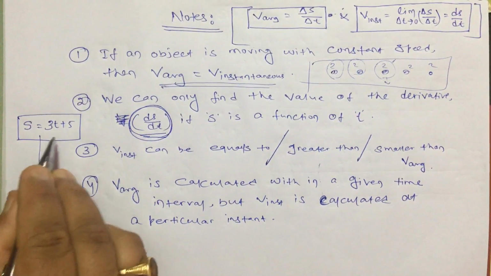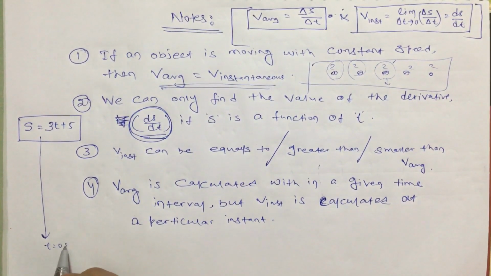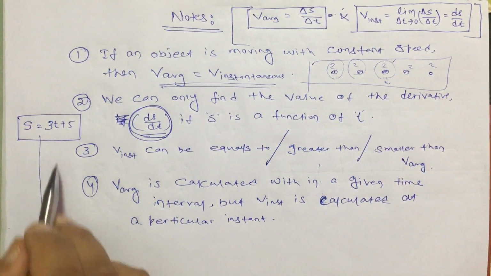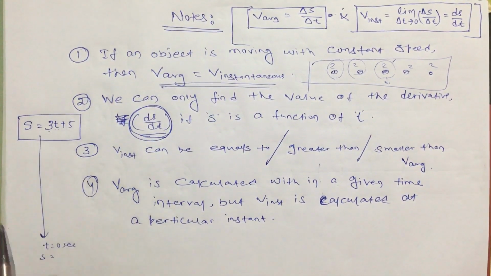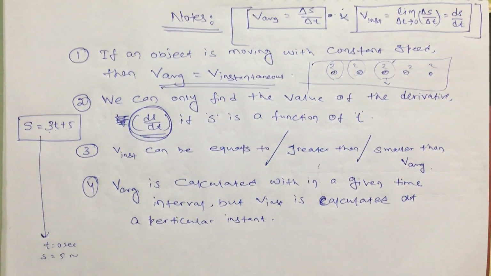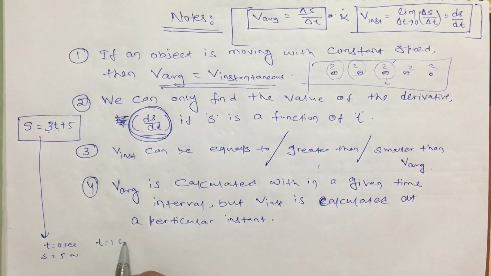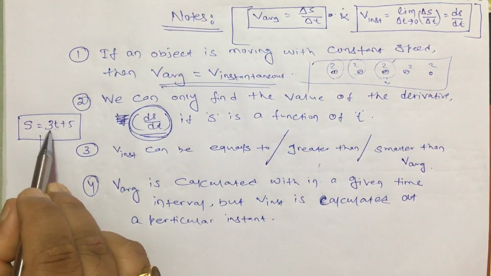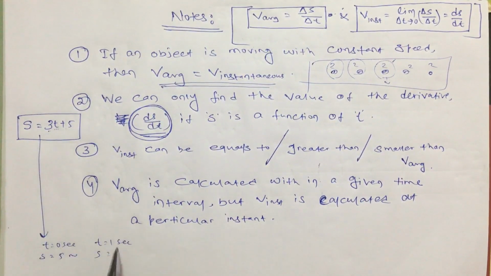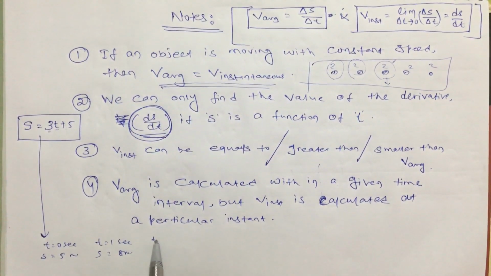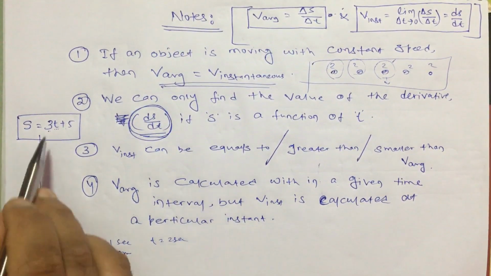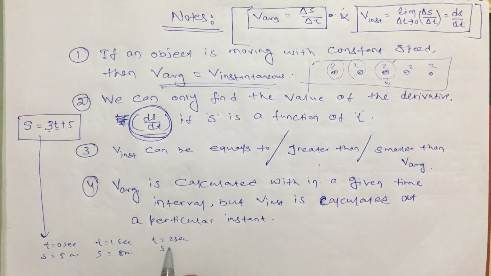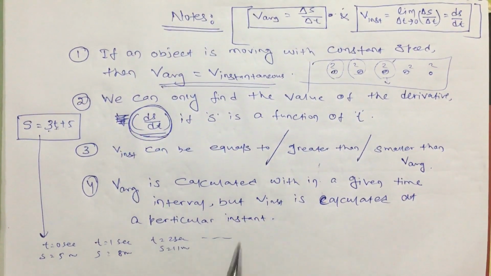At t equal to 0 second, s equal to 3 into 0 plus 5, so that is 5 meter. At t equal to 1 second, s equal to 3 into 1 plus 5, so that is 8 meter. At t equal to 2 second, 3 into 2 plus 5, that is s equal to 11 meter, like that.